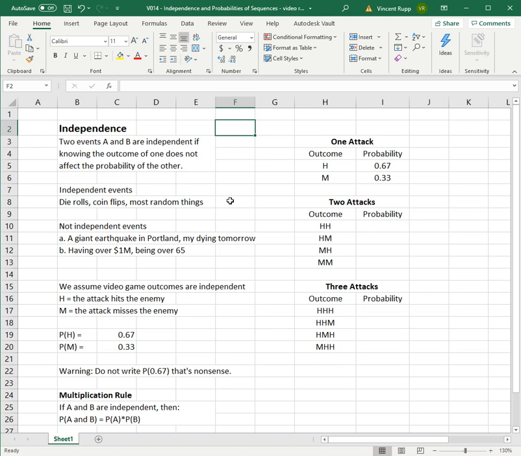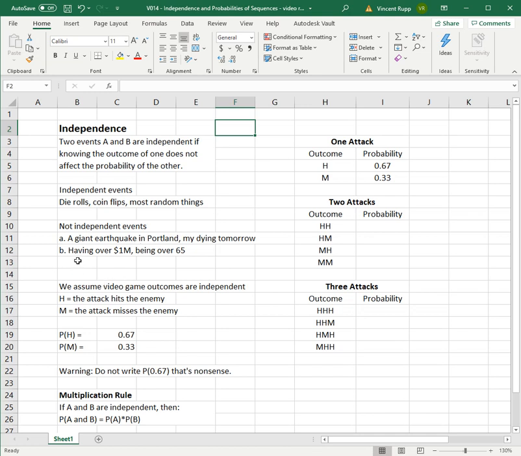That's how randomness works. A couple examples of events that aren't independent. Suppose you have an event where there's a giant earthquake in Portland, and another event with my dying tomorrow. So both of these could happen. They're very, very low probability. But if there's a giant earthquake in Portland, the probability of my dying tomorrow goes up a lot. It might still be low, but it goes up if the first one happens.